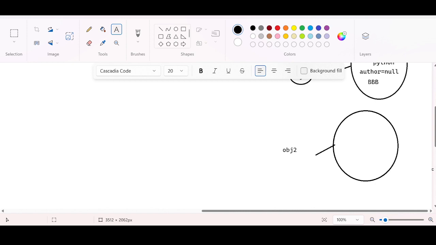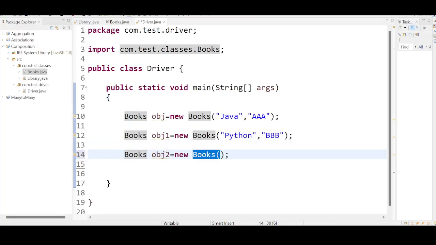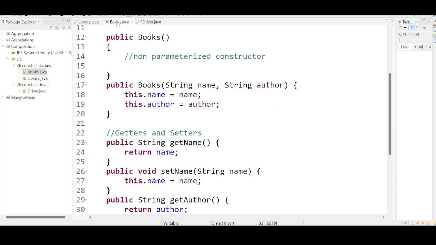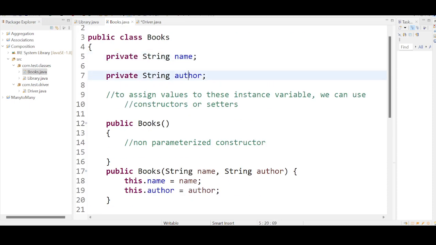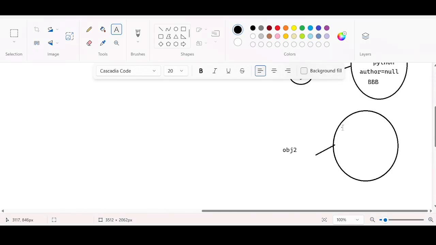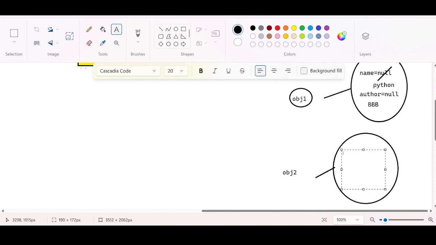Every time, please always keep in mind, whenever you are creating an object, it will blindly allocate memory for the instance variables. What are the instance variables in the books class? We have two instance variables: name and author. Initially, default values will be stored. Later, the values that we want to store by using constructors or setters will get accommodated here.